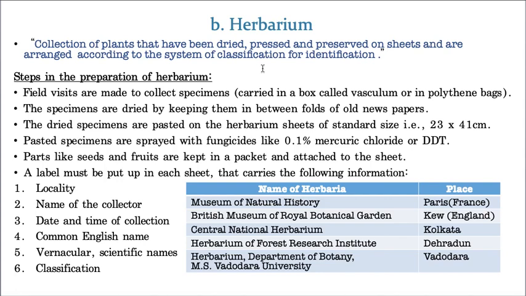Otherwise, just a small recap. I found one interesting plant. I will collect that plant and open a book. In the middle of that book, I'll put this live specimen, the living plant, and then close the book. After 10 to 15 days, the plant is pressed and becomes completely dried.